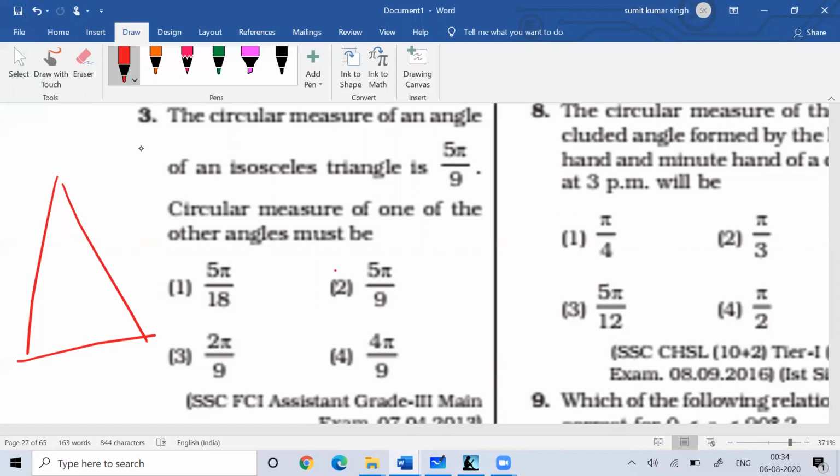Here two angles are equal. This is A, this is A, and this is suppose 5 pi by 9. The sum of all the angles in the triangle is 180 degree, so 2A plus 5 pi by 9 is 180 degree.